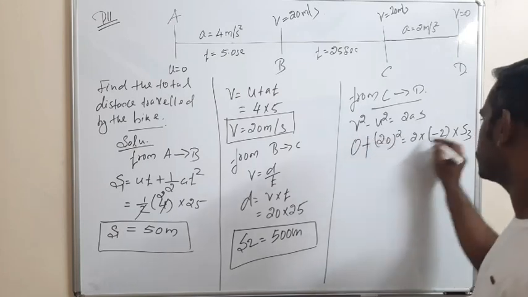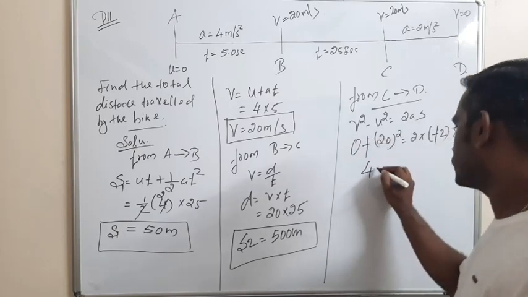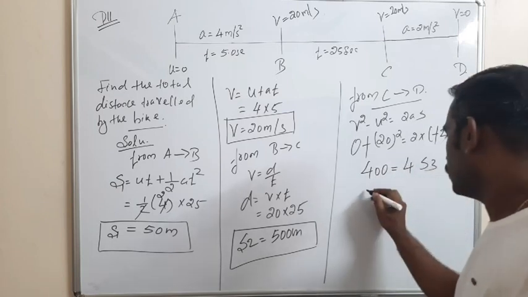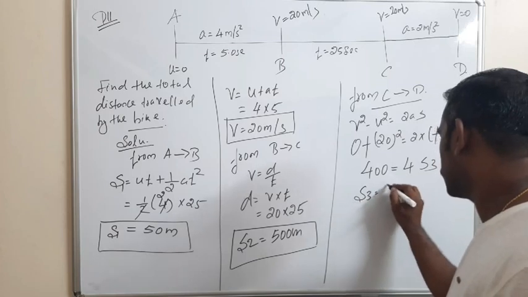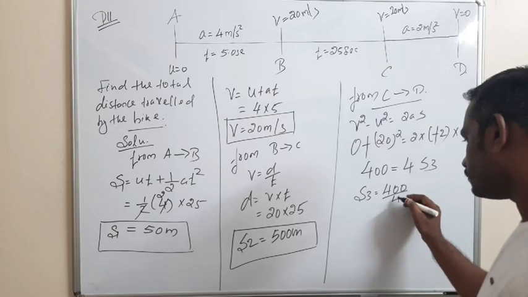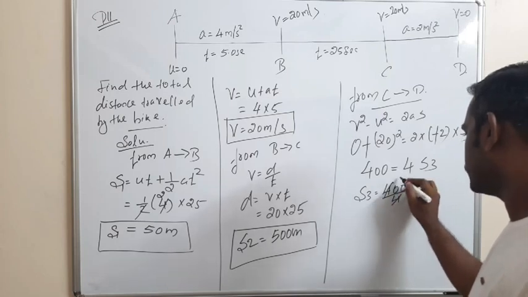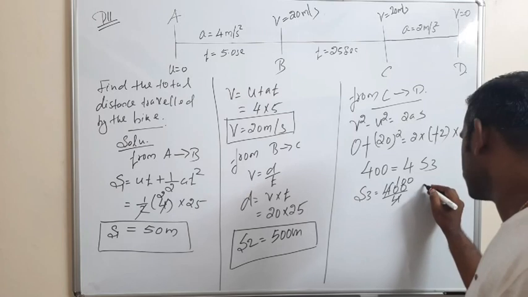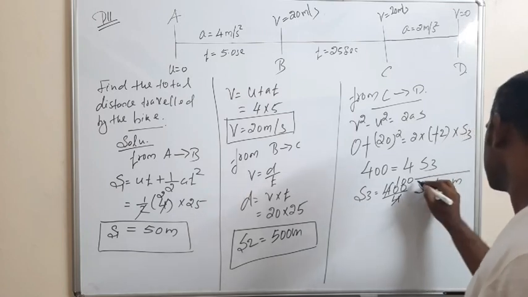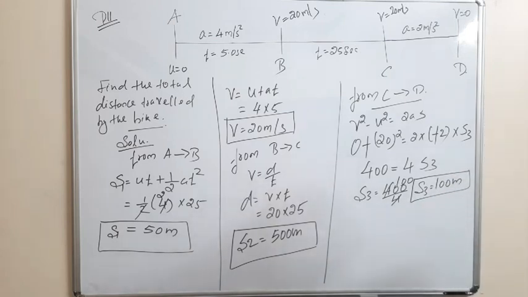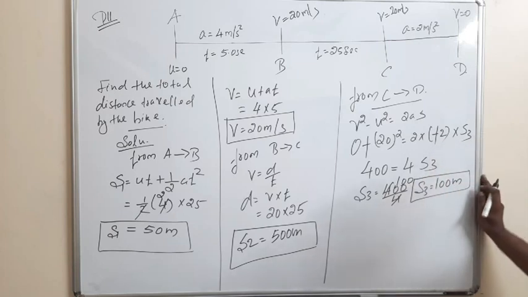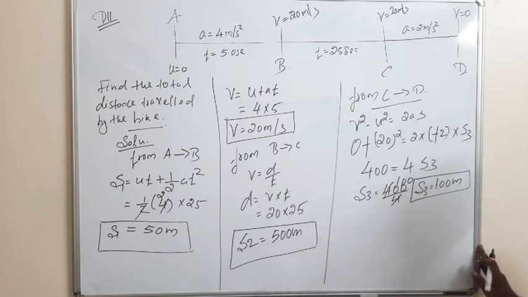So 400 is equal to 4 s3, so s3 is equal to 400 by 4, that is 100 meter.